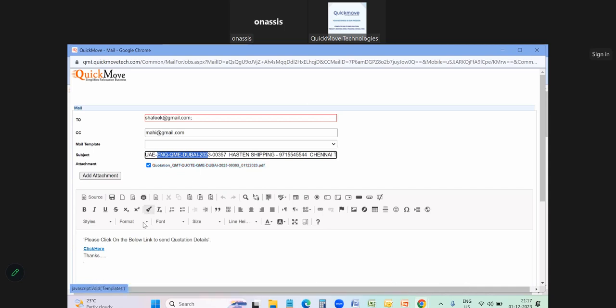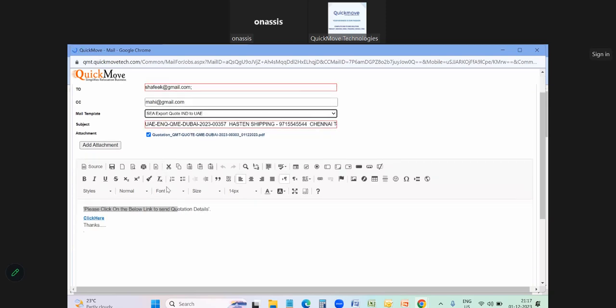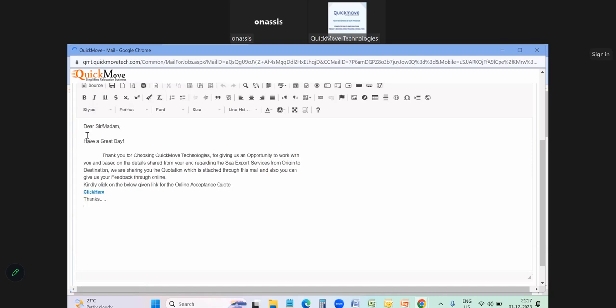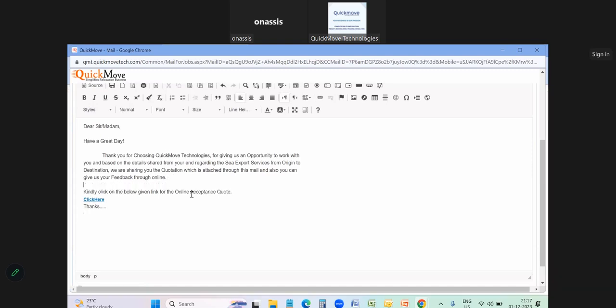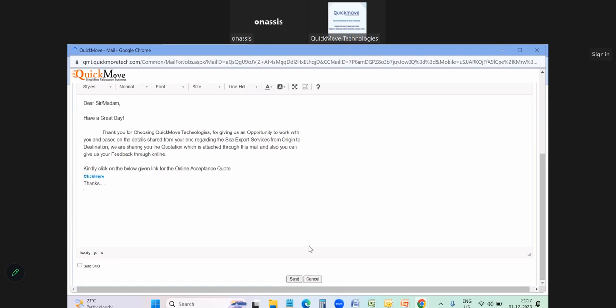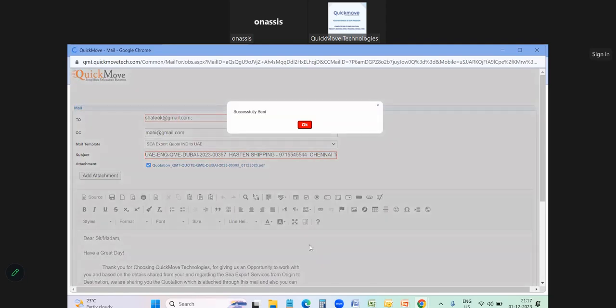Now I want to type this mail here, but I don't want to type the mail manually. So here I can select the mail template. I can select here C export India to UAE. Automatically you can see the mail reflecting here, whatever we have created in the software. These will all be configured and reflected automatically. Once it is done, I can click on the send option. Once the mail has been sent from the software successfully, you can see here, successfully sent.